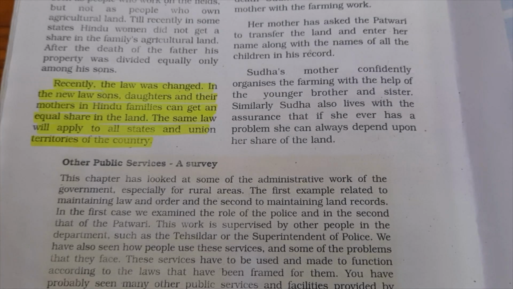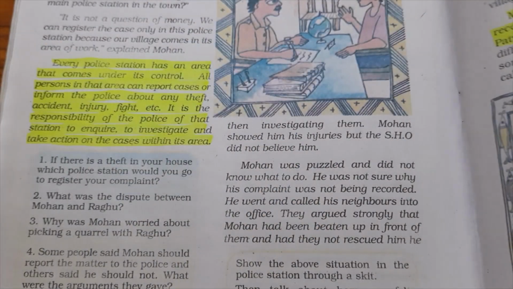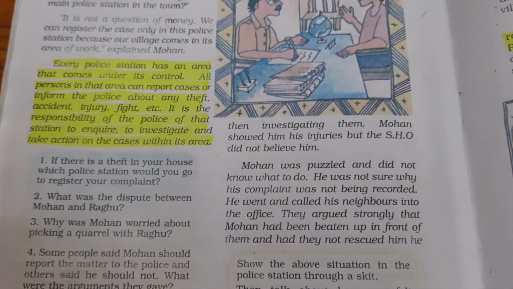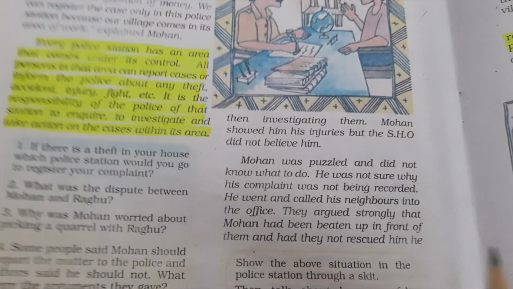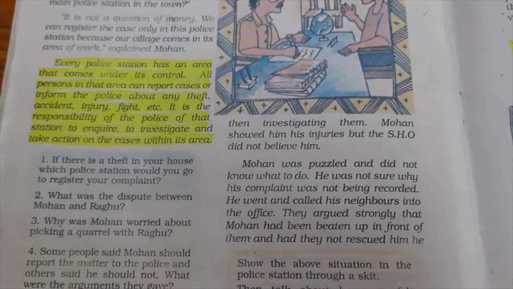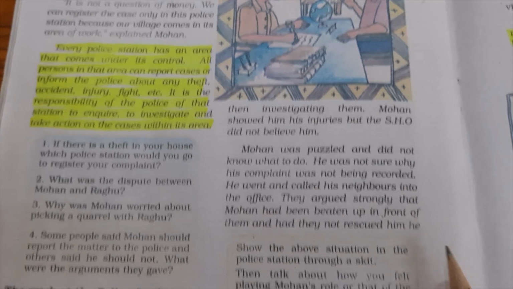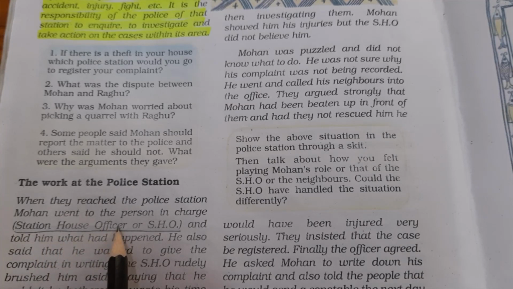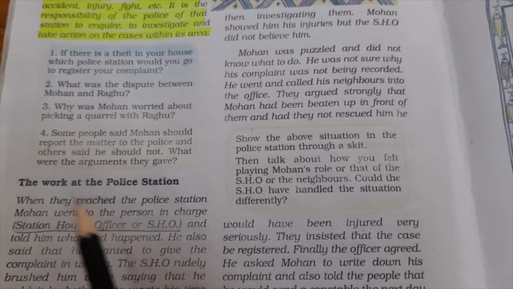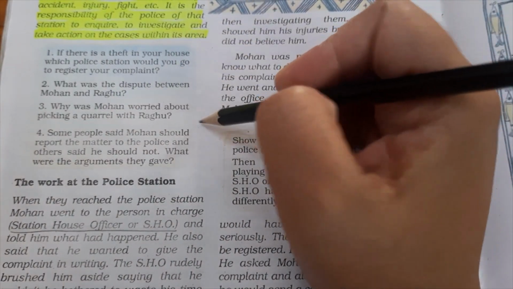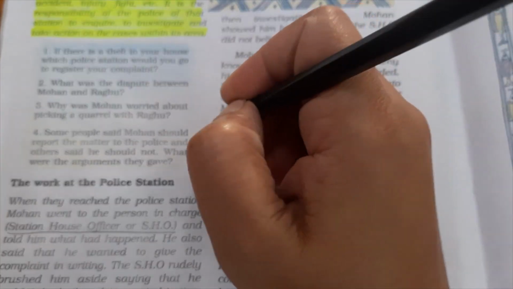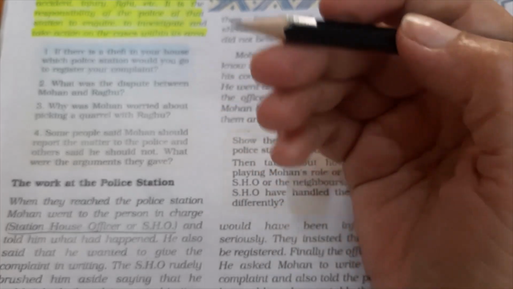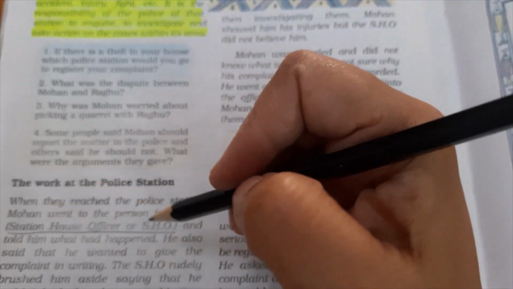Now some important points which we need to discuss in this chapter. First, as you can see over here, I've marked in pencil, station house officer or SHO. Every area has a police station, and the in-charge or head person of that police station is the SHO.